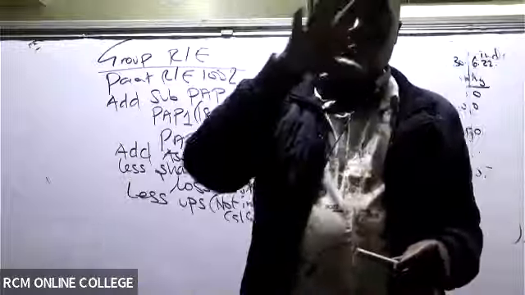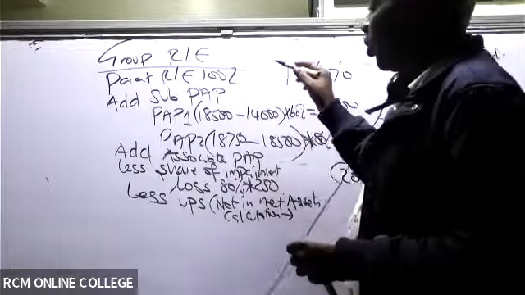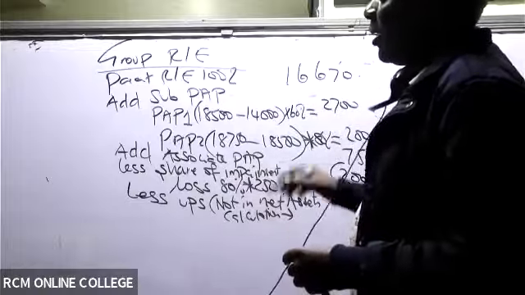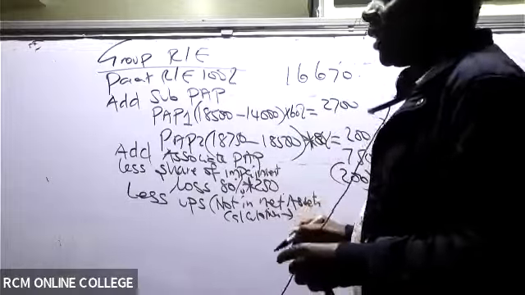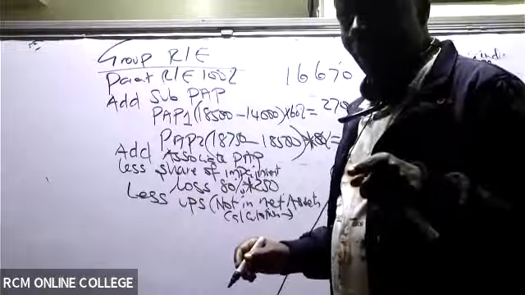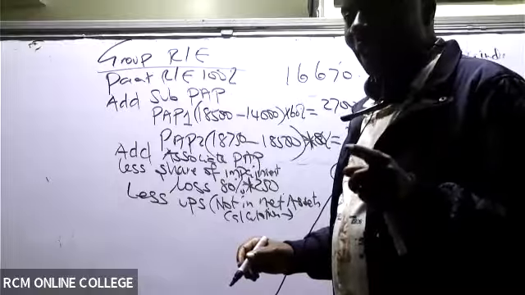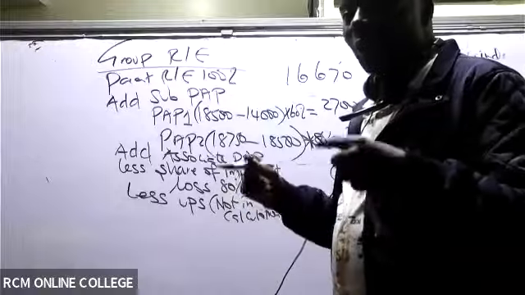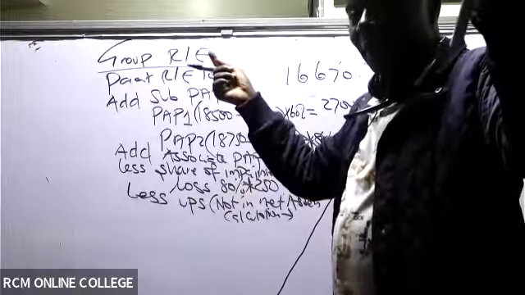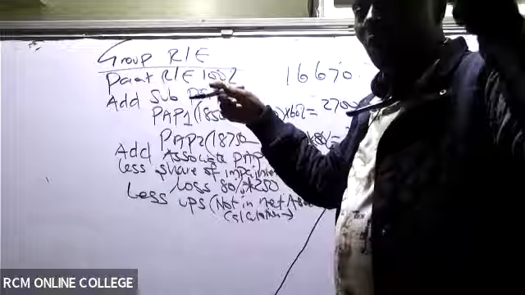It is the parent that sold the subsidiary. So this one here is what we call downward. Downward does not go to the net assets. The one that goes to the net assets is when the subsidiary sells to the parent, what we call bottom up or upward.